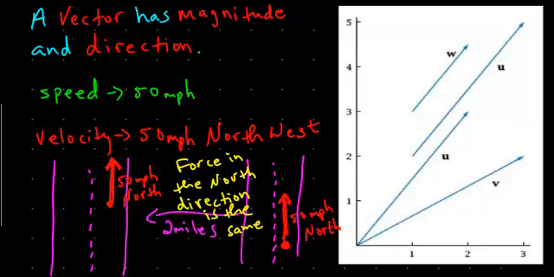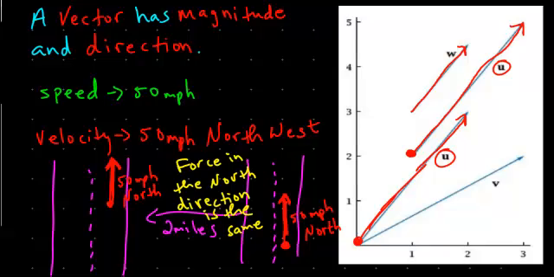So if we look over here at our picture, we see this vector u, and this vector u. That's why they're called the same thing, u, because they're equivalent. Even though they're in different positions, this one starts at that point and this one starts at that point, they're equivalent. Okay? Equivalent vectors.